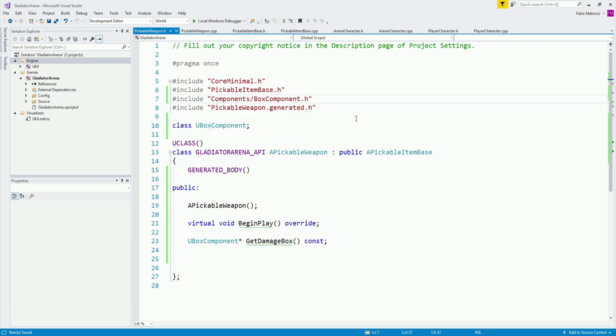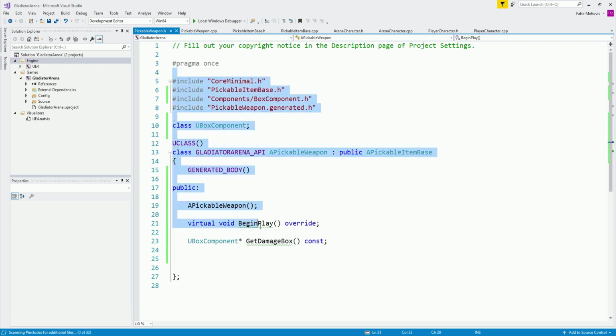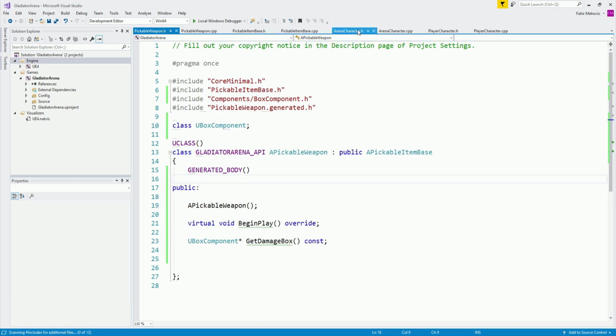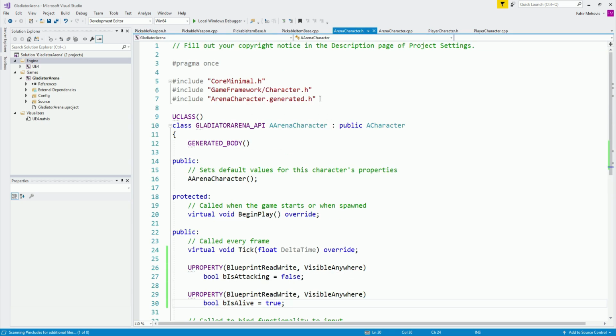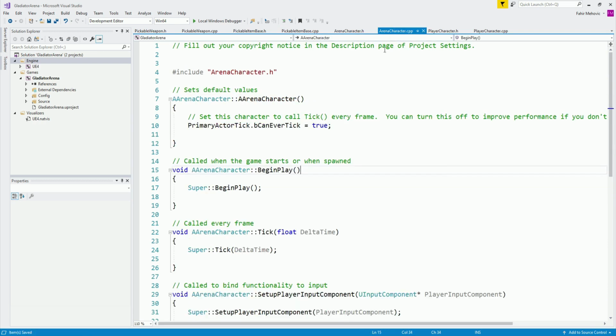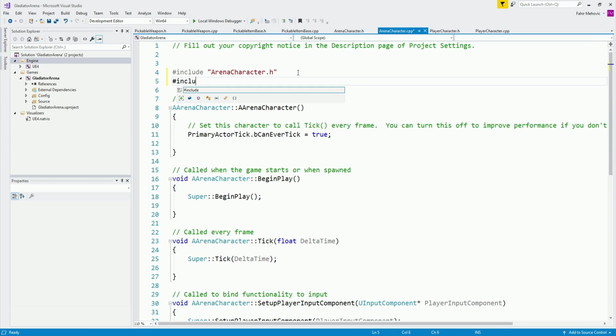Now, the issue over here is if we need to use our pickable weapon inside of another class, for example, let's say we want to use our pickable weapon over here in the arena, we would need to import that. So in arena CPP, we would need to say include pickable weapon.